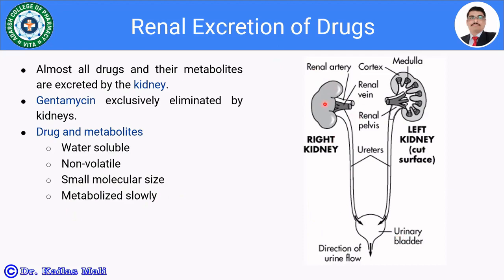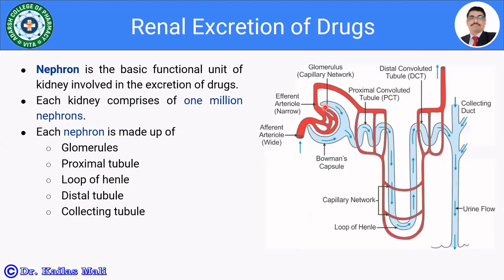So here these two are the bean-shaped kidneys. Here it's the left kidney and this is the right kidney. So let us move towards the further details of the renal excretion of the drugs. As you know, the kidney comprises millions of nephrons, isn't it? So the nephron is the basic functional unit of the kidney involved in the excretion of a drug.